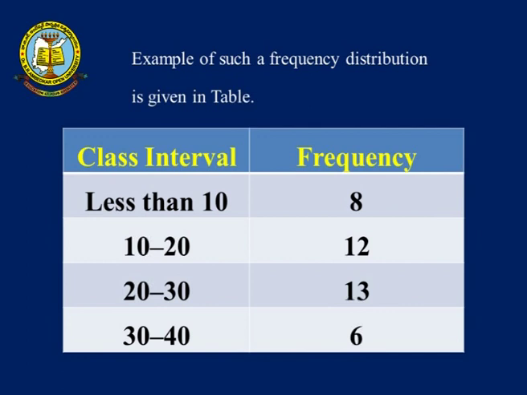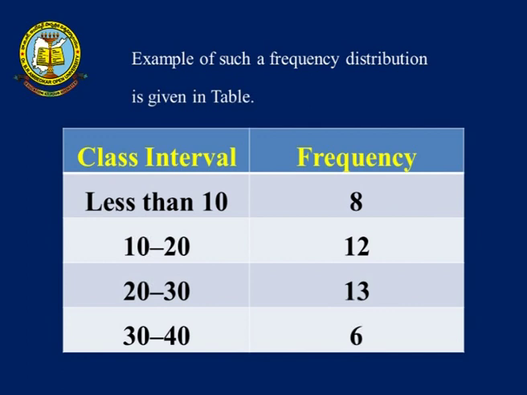My first class interval is less than 10. What is the meaning of less than 10? It can take positive numbers or negative numbers, whether real numbers or integers. If your values are real numbers, it starts from minus infinity.